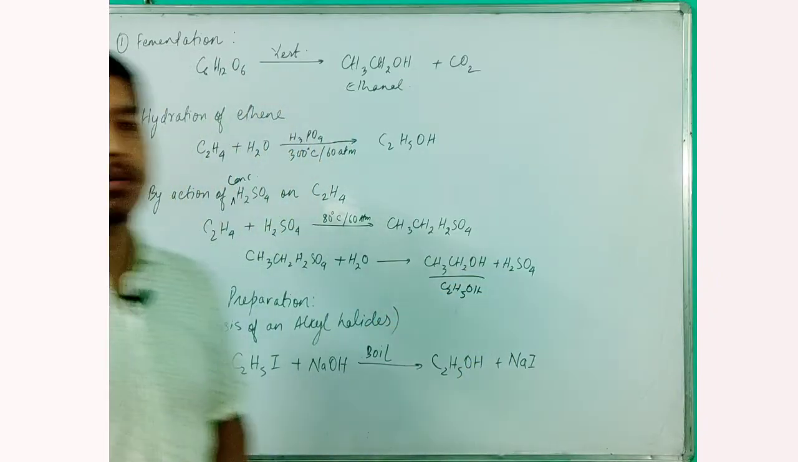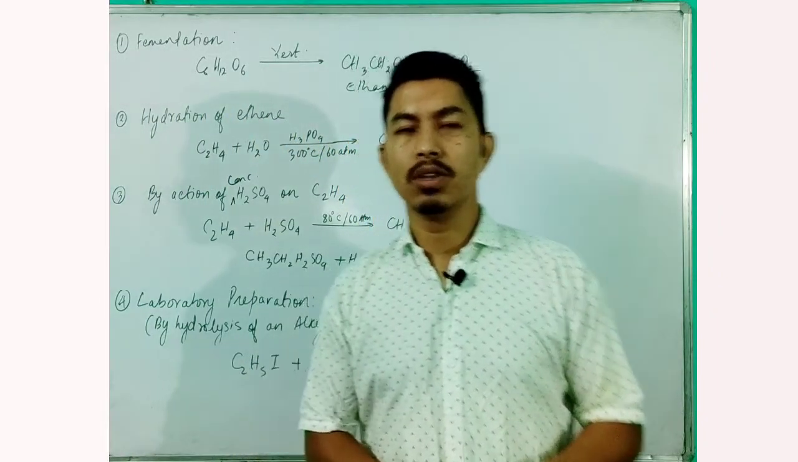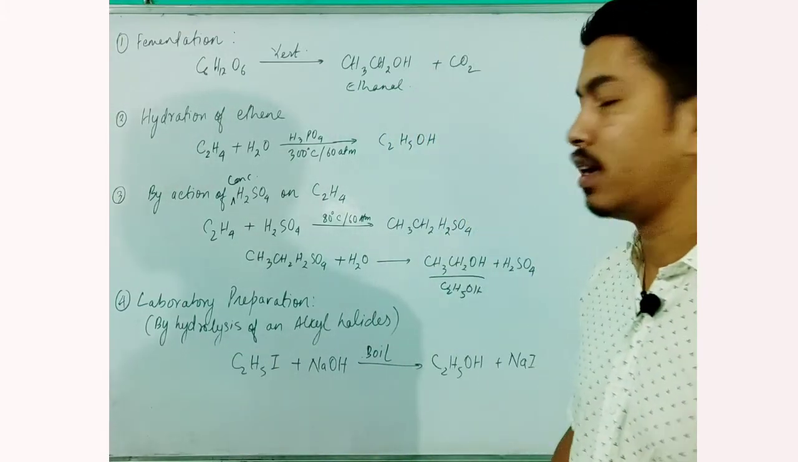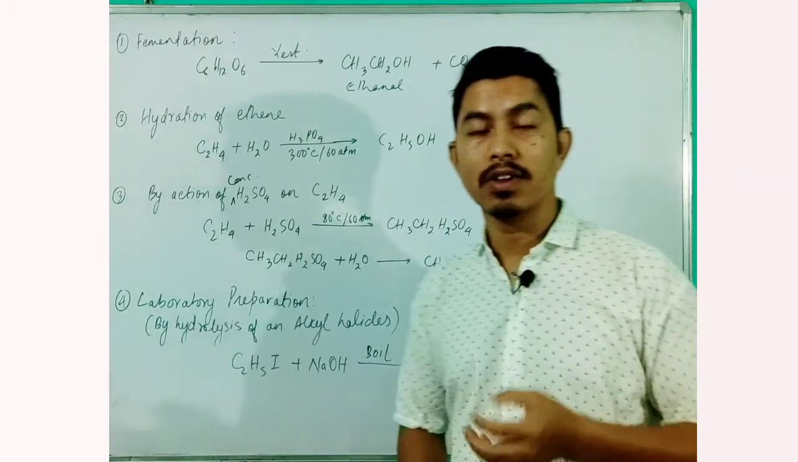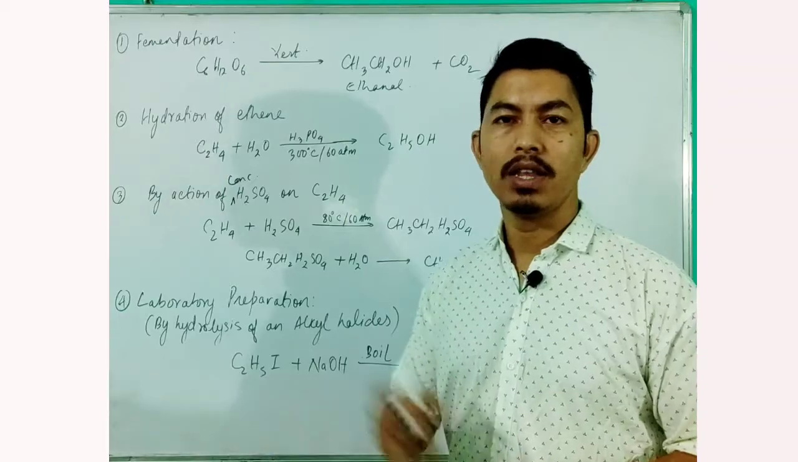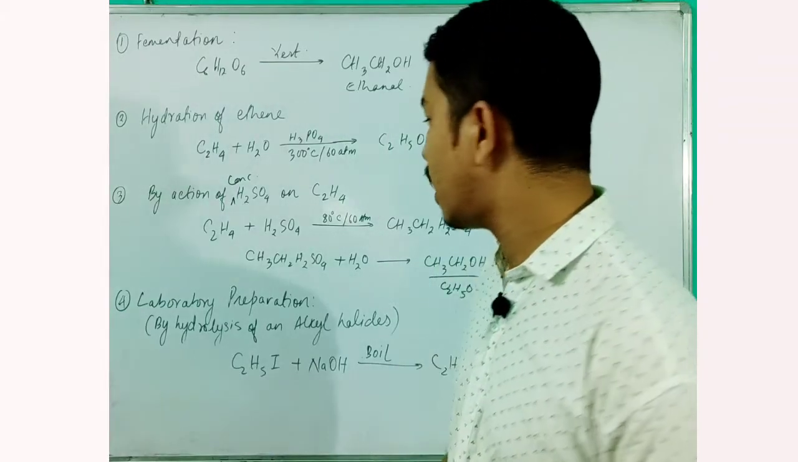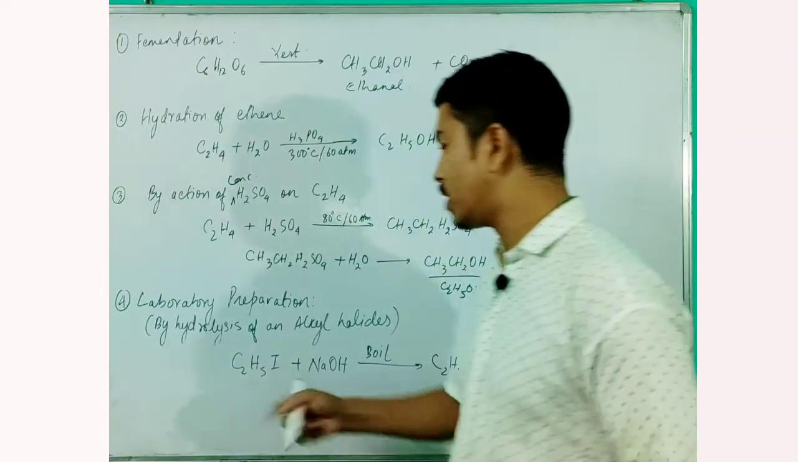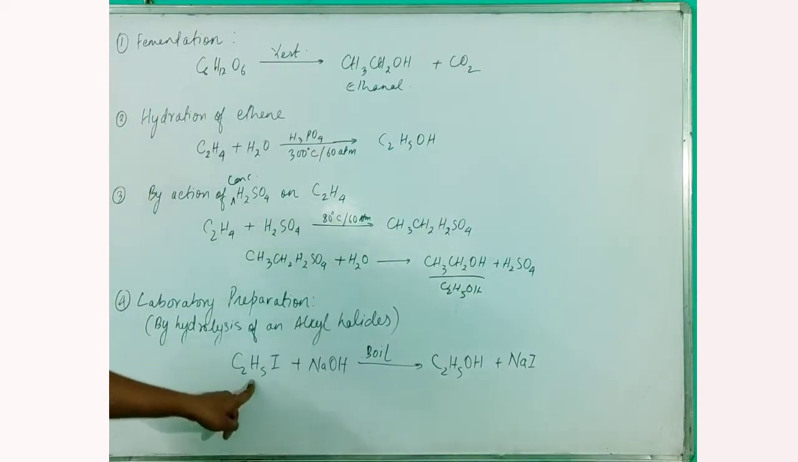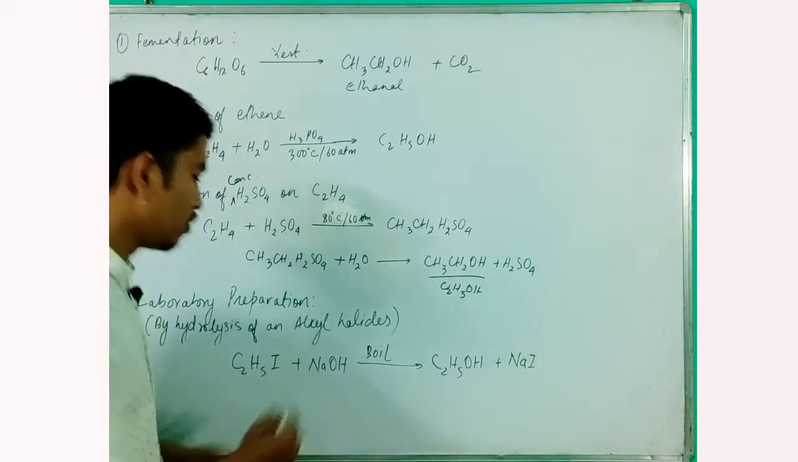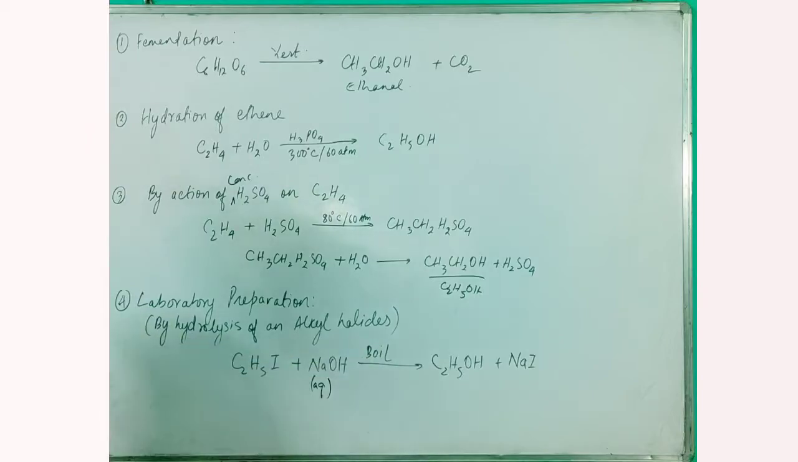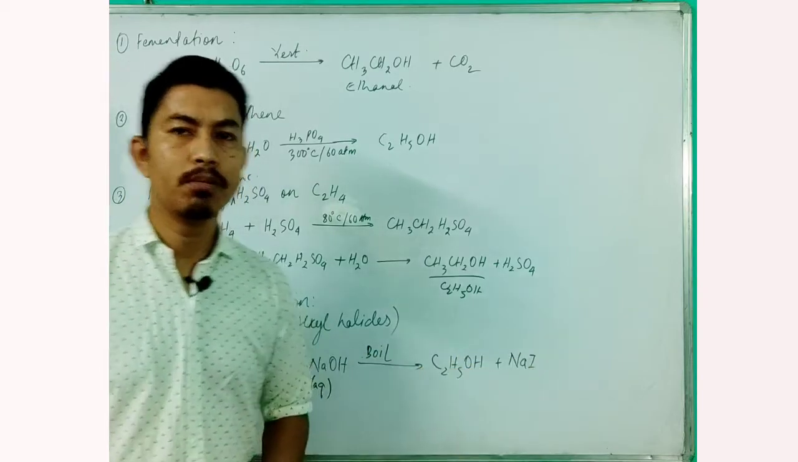Finally, the fourth method, which is also the laboratory method of preparation of alcohol, is the hydrolysis of alkyl halide. You must know what an alkyl halide is: if from an alkane you remove one hydrogen atom and add a halogen, that is known as an alkyl halide. Here I have taken ethyl iodide. When it is treated with aqueous sodium hydroxide and boiled, we get ethanol and sodium iodide.